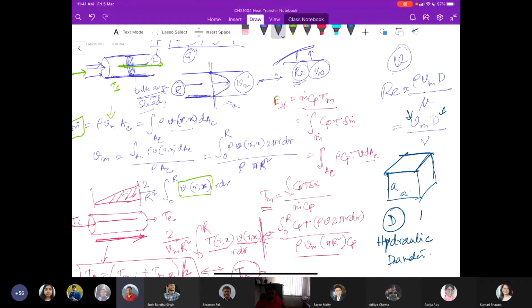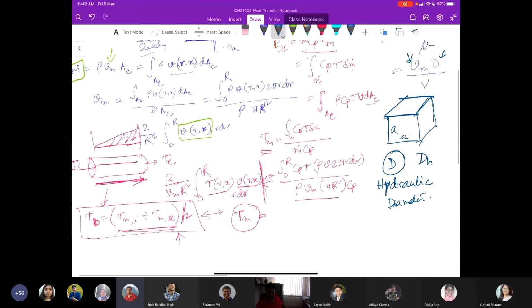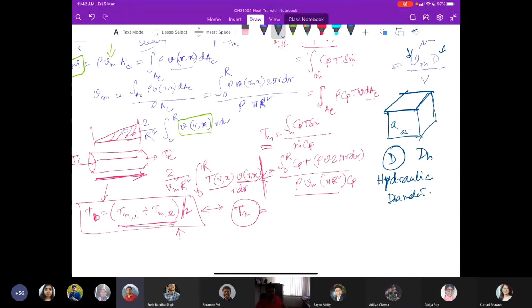Which is written as DH. The hydraulic diameter calculation involves the cross section divided by the perimeter. So in this case, the D for this particular case, the hydraulic diameter, is basically 4 times the cross section divided by the perimeter.